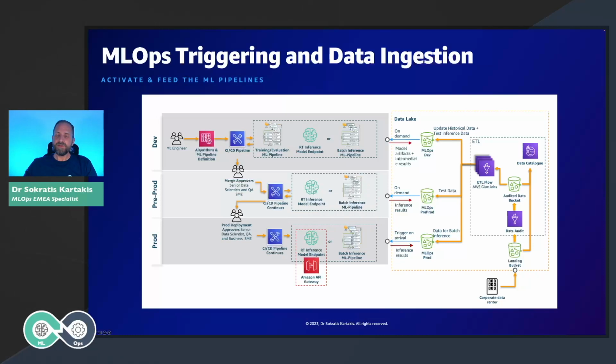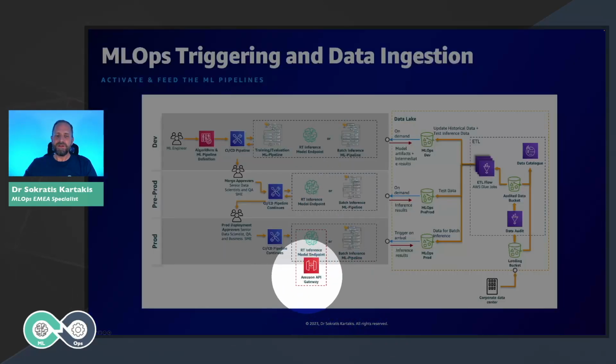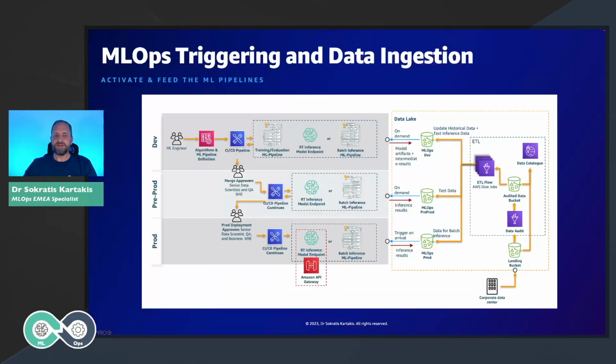But this is the case of batch use cases. What if we have real-time use cases? If we have real-time use cases, most of the time the data will land to the model from an API call. Then we will trigger a server and we will get the results back from the API as well. That means that we don't even need to have this data here. And this is more or less how we integrate the two worlds together.